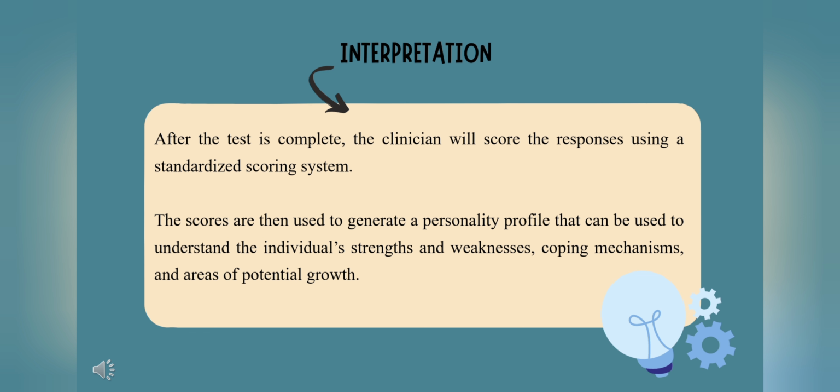After the test is complete, the clinician will score the responses using a standardized scoring system which we have learned before. Interpreting the results of the RISB test requires careful consideration of the individual's emotional state and background. Responses to the incomplete sentences can reveal patterns such as recurring themes of insecurity, fear, or ambivalence about important life aspects. Clinicians use these patterns to better understand the individual's internal conflicts, emotional adjustment, and overall mental health.